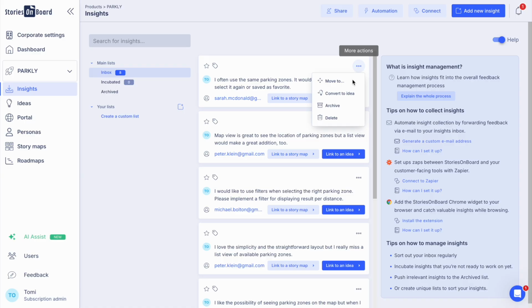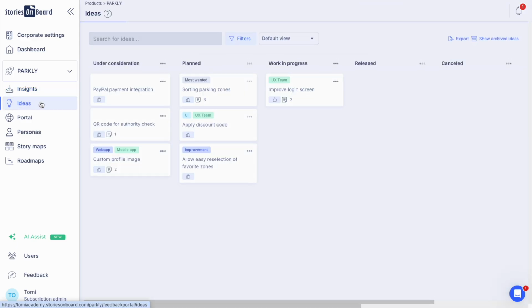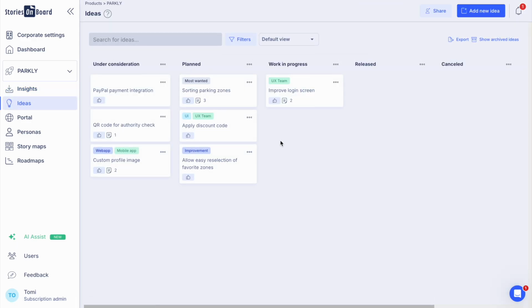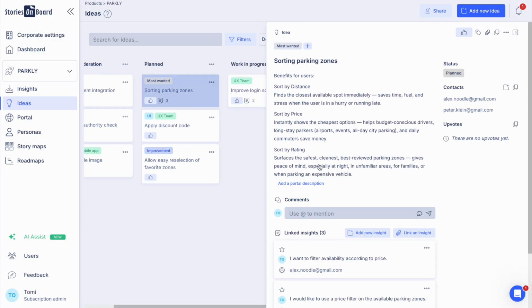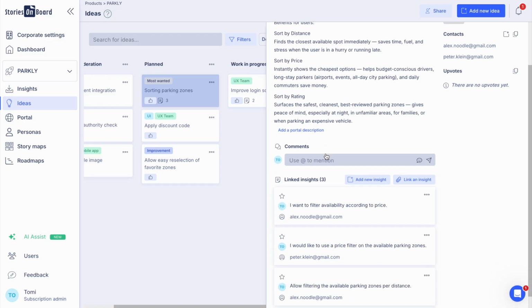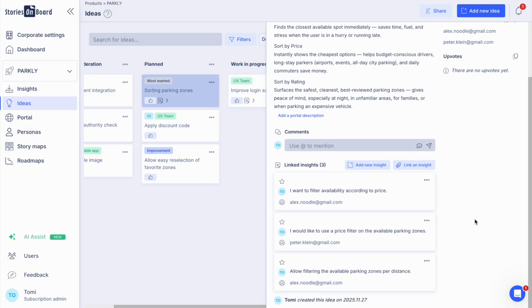If there is a new topic, we can convert it directly into an idea and later connect additional insights that we receive. Of course, manual sorting can be eliminated through automations. On the idea board, we can also see how many insights are attached to certain ideas. We can open them. We can provide information for our team: why we are considering implementing this feature, what the benefits are for our users, and additional details.